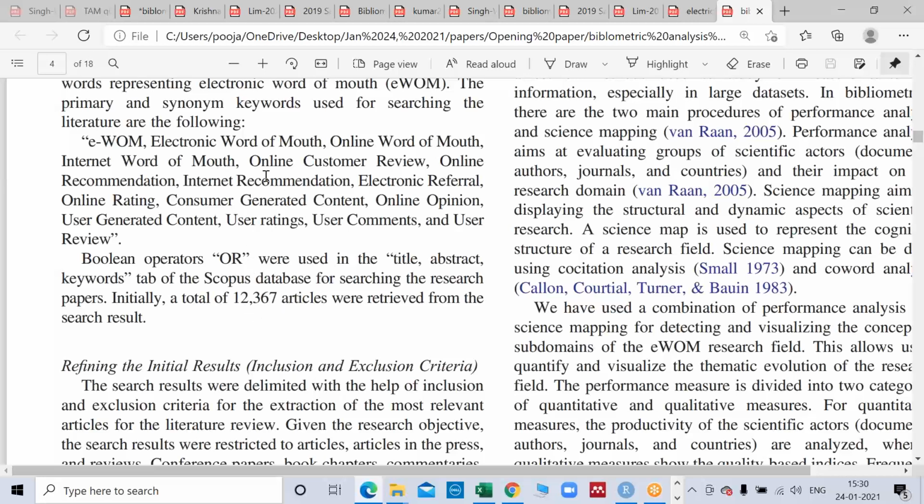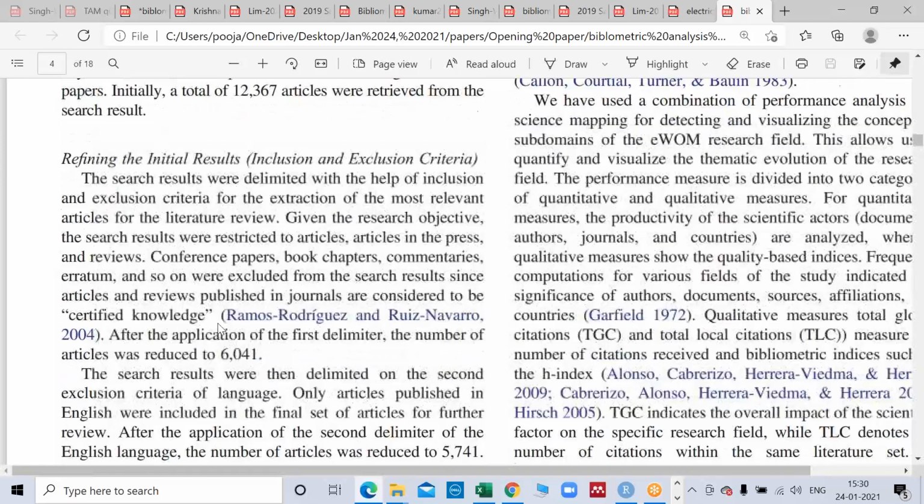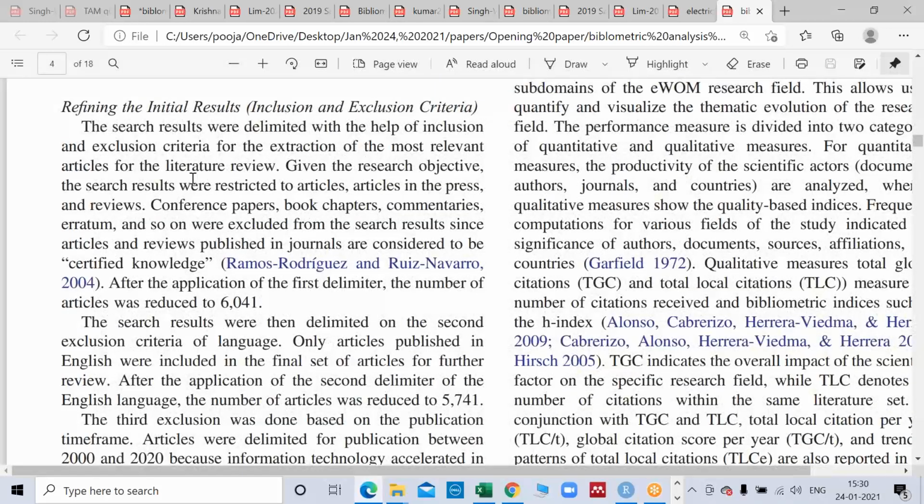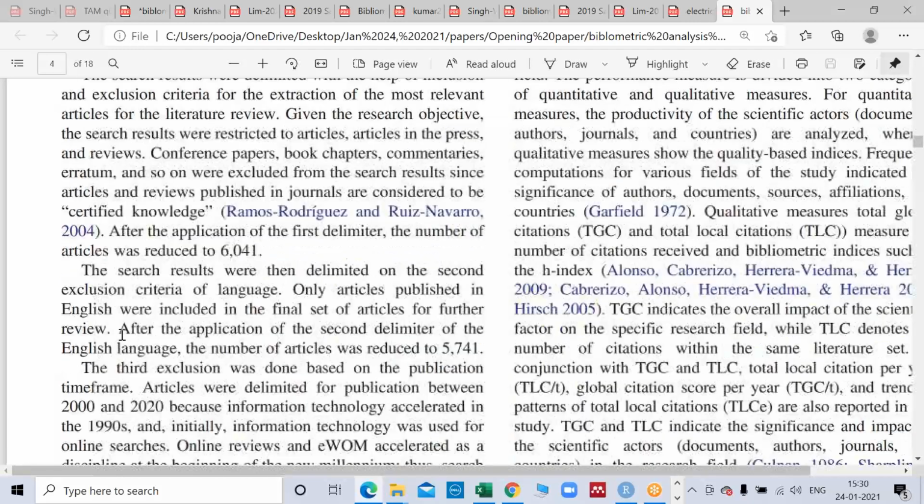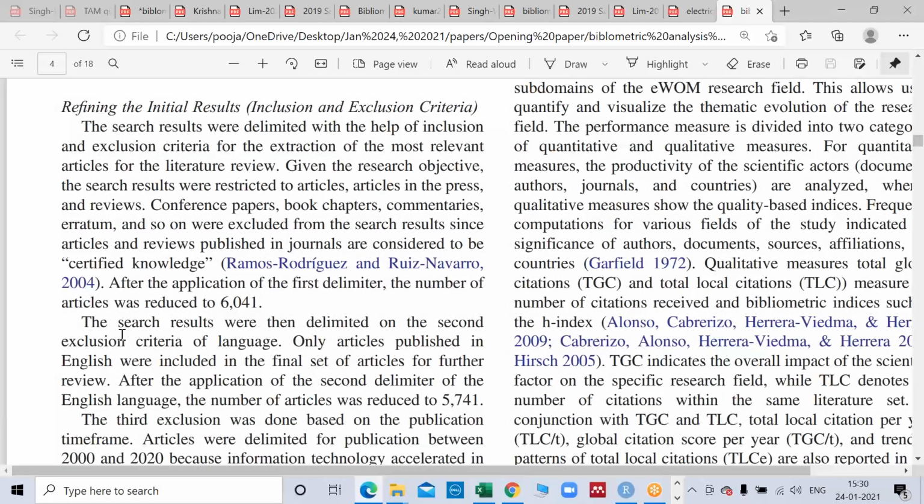So they are saying that whenever we put this combination of words with the OR sign, we got 12,367 articles. Then we put inclusion and exclusion criteria. If we read their criteria, the first was that conference papers, book chapters, commentaries, errata, and so on were excluded from the research results, since articles and reviews published in journals are considered to be certified knowledge. See, they have again given a reference. Whatever inclusion exclusion criteria you are giving, it's always good that you put a reference for it. Otherwise, your work may come into doubt as to why you have taken this.